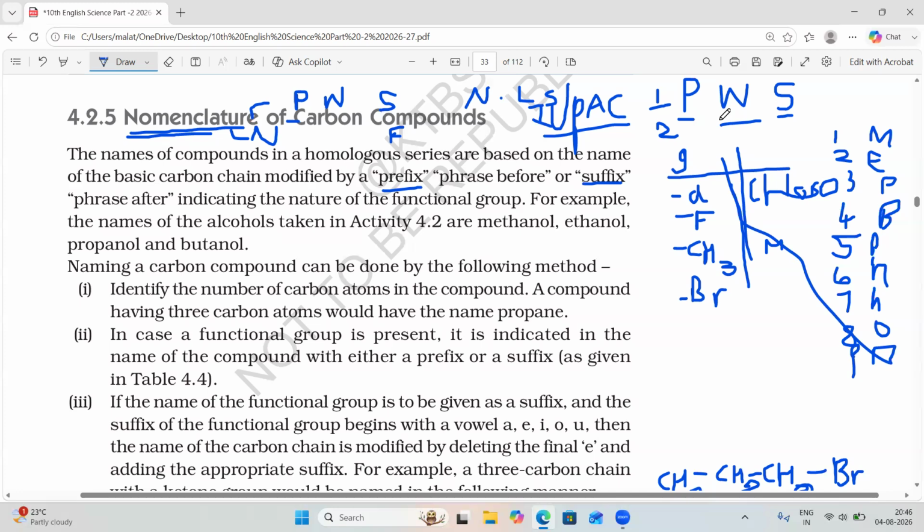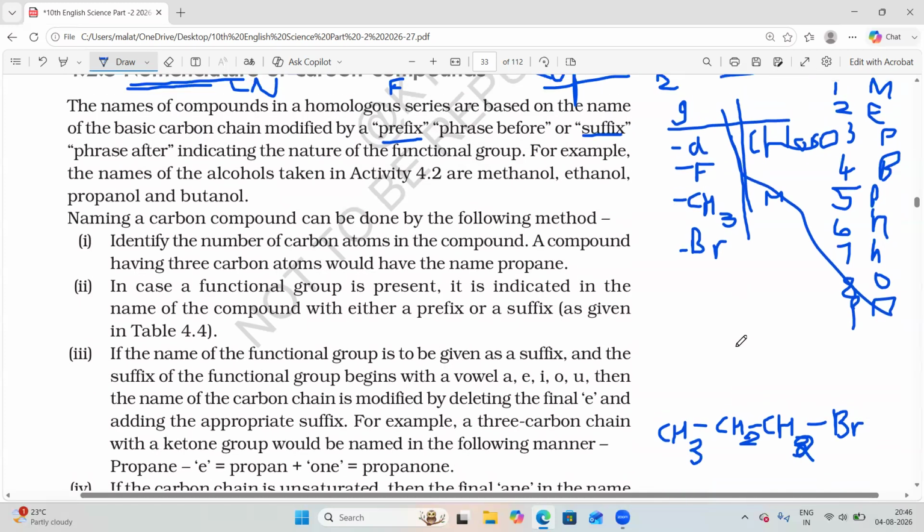If you come to the suffix, again the functional group present should be mentioned as a suffix here. What are the functional groups? To write the suffixes, as we studied last class, if the OH group is present, we should write OL as a suffix.